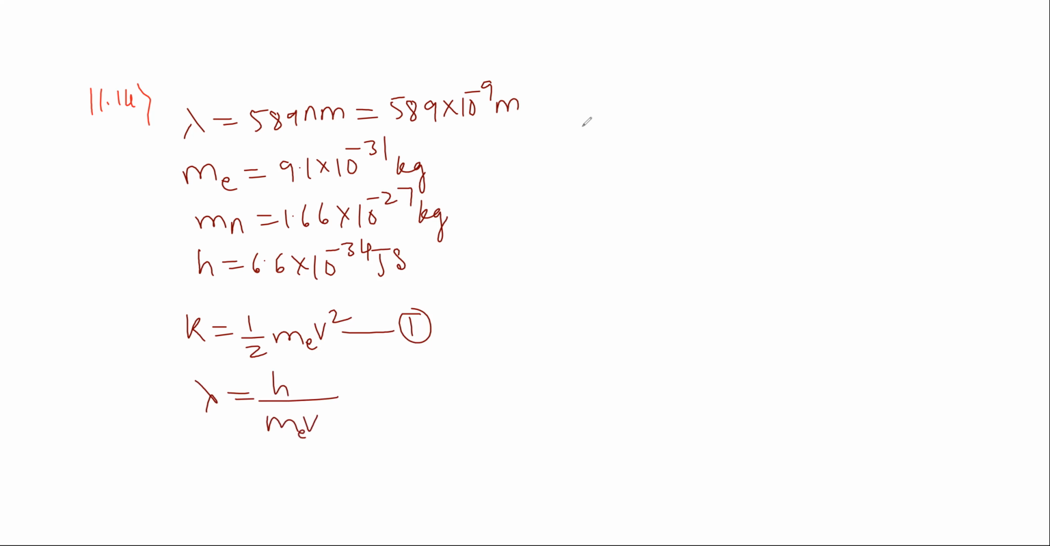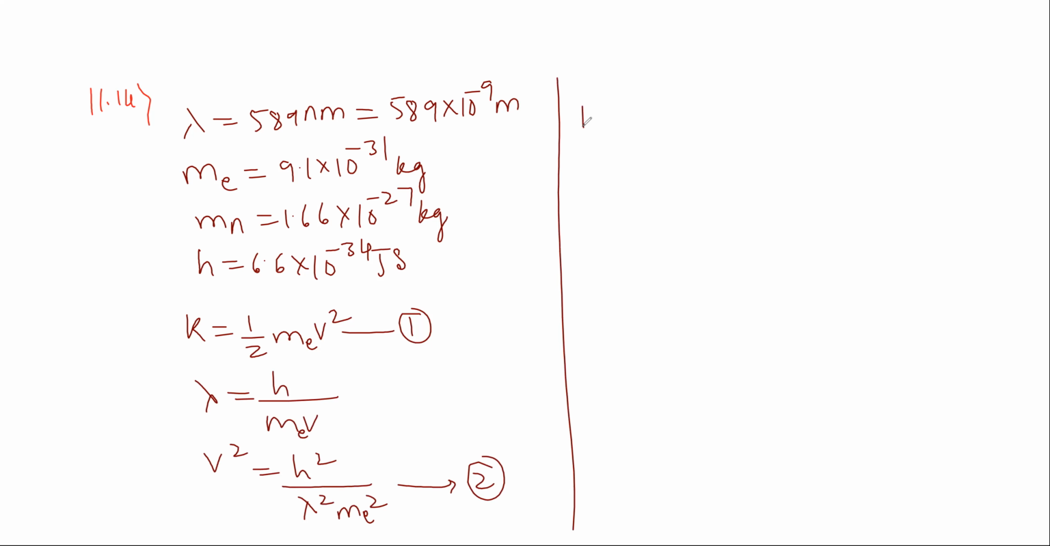m is the mass of electron. So what do we need? v square is equal to h square divided by lambda square into m square. So this is equation 2. Next, put equation 2 in 1.